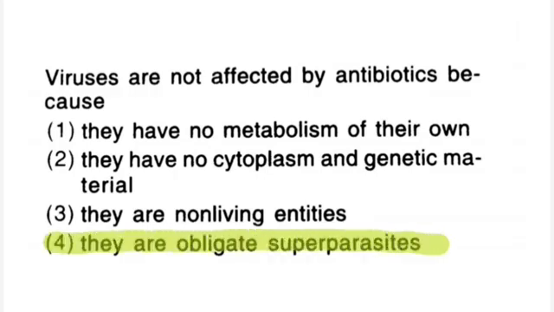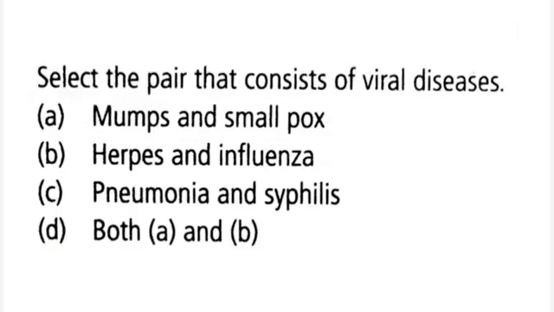Select the pair that consists of viral disease. A. Mumps and smallpox, B. herpes and influenza, C. pneumonia and syphilis, D. both A and B. Right answer is D, both A and B.